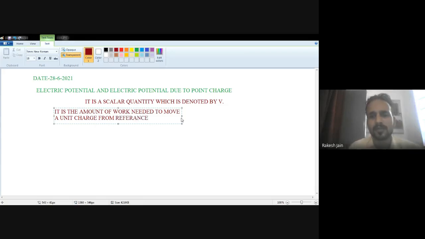You can take any reference point. Let infinity be the reference point. Let a charge be placed at infinity, and you wish to move that charge to point P. Then what is the work done in between them? That is related with electric potential. So electric potential is the amount of work needed to move a unit charge from a reference point to a specific point.